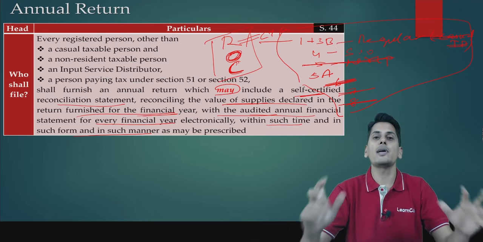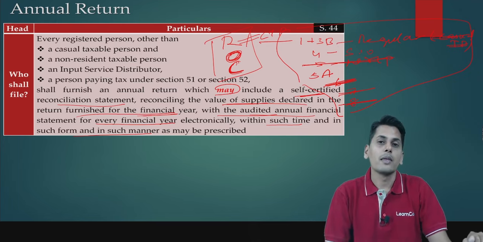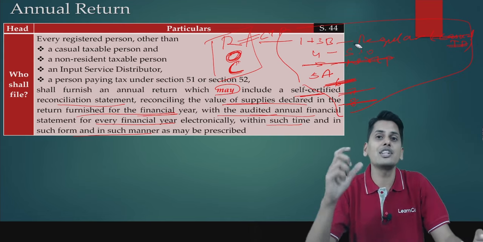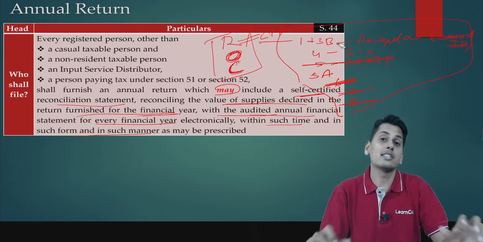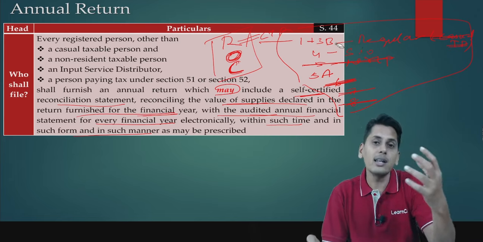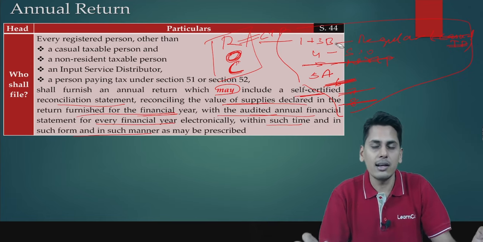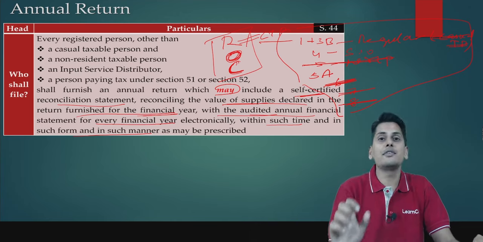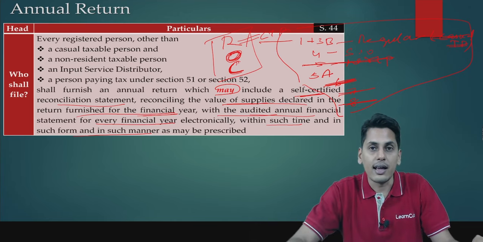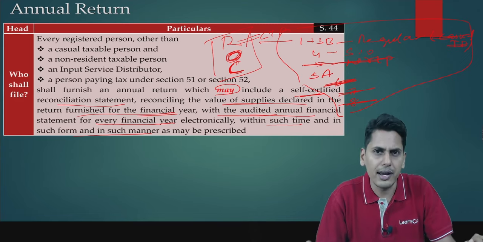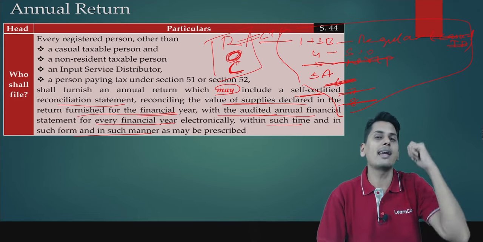Likewise, there could be n number of examples where, because of the different laws which are applicable and the different recognition treatments, there is bound to be a difference between the data given in the GST portal vis-a-vis the data presented in the audited annual financial statements. So these differences need to be reconciled, and this reconciliation statement needs to be self-certified by everybody who is going to file an annual return.